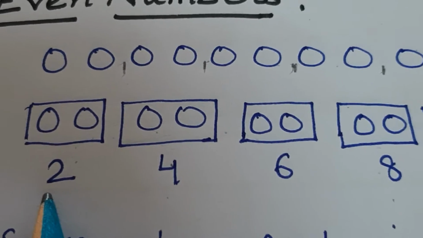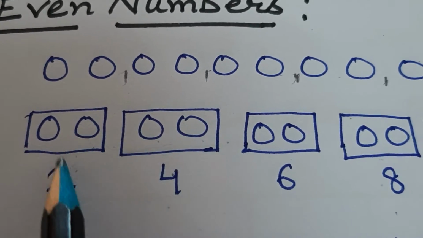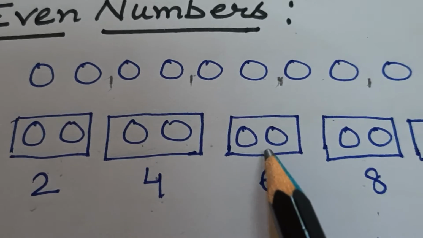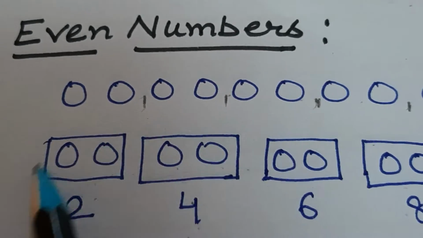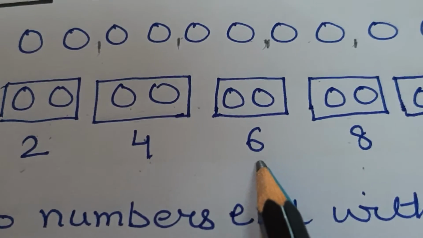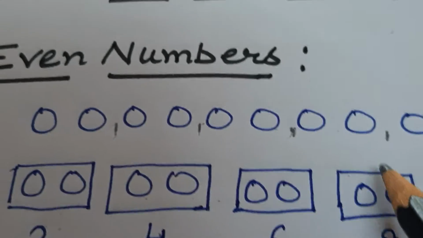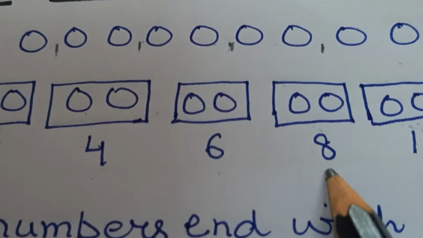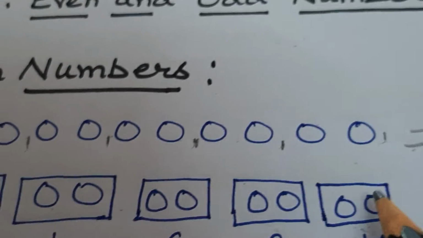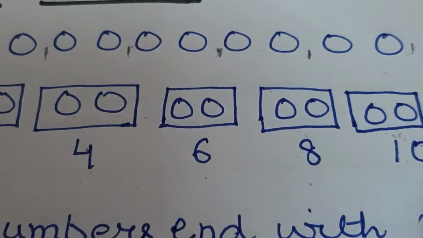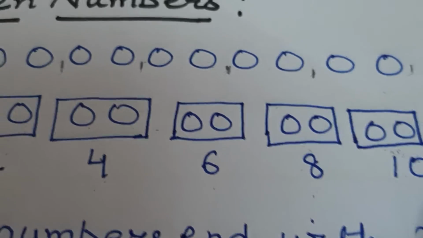When we include these two also, all these balls become 6. Then if we take the next two balls, it becomes 8. If we include these two balls also, it will become 10.